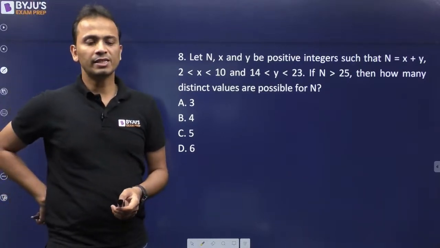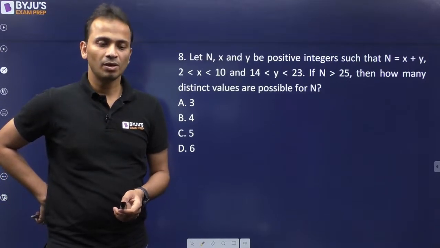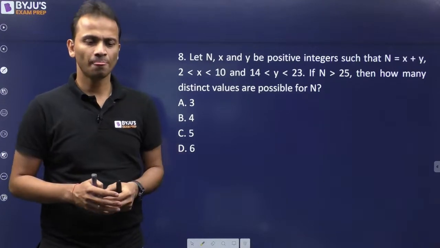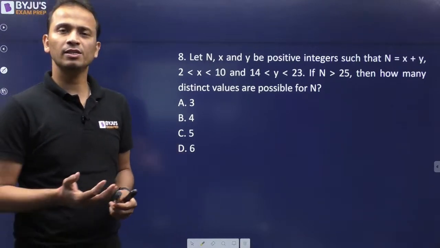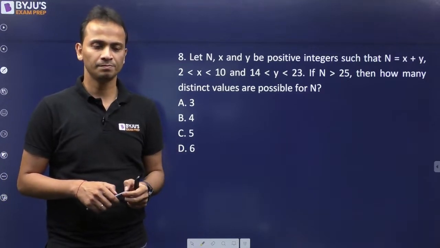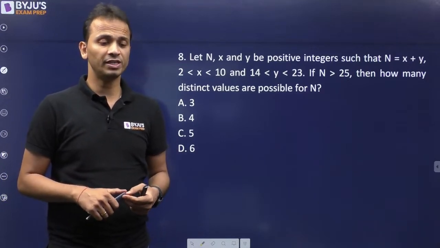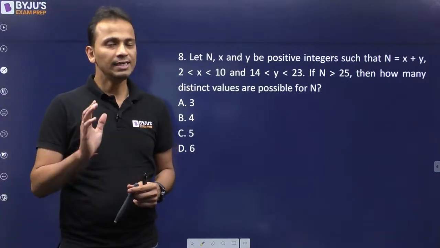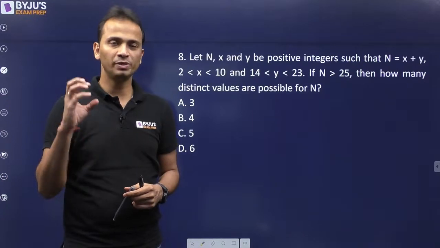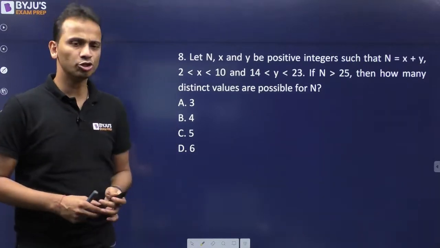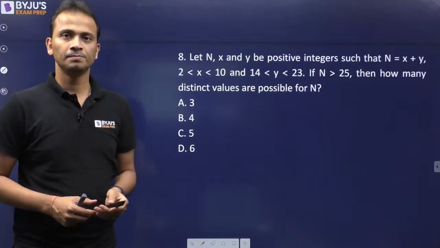Let these three numbers n, x and y be positive integers. So these three numbers are natural numbers. Such that the value of n is the sum of x and y, and you are given the range of x and y. If n is greater than 25, then how many distinct values are possible for n? Easy question, but you'll have to be a little careful while solving this. Easy question hai, zyada difficult nahi hai.